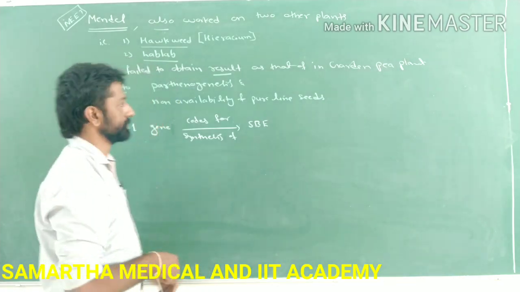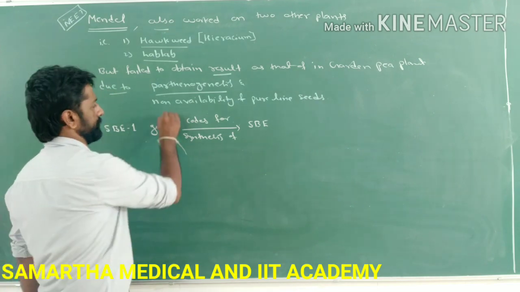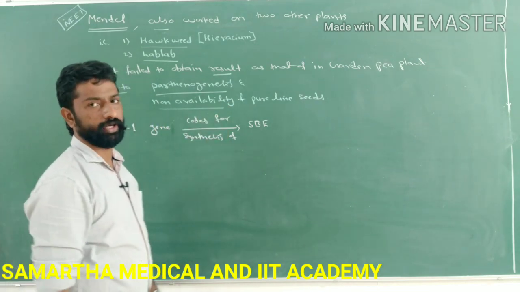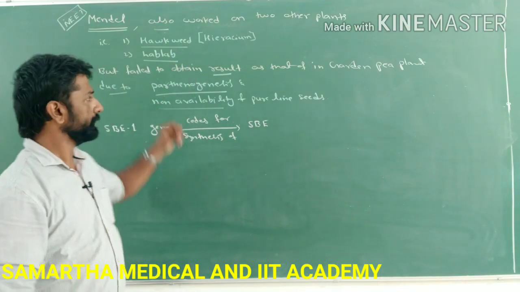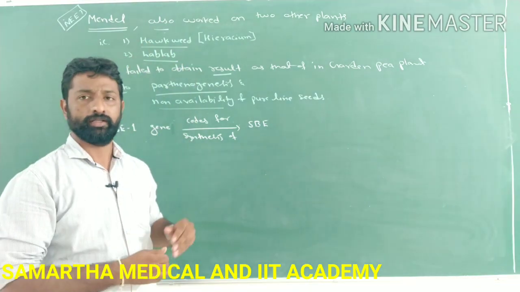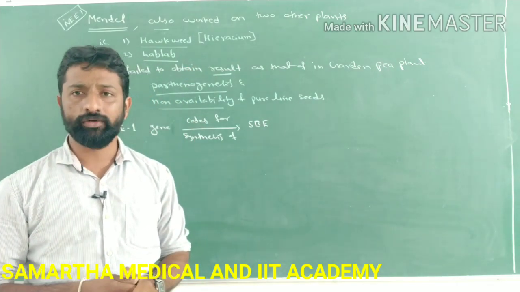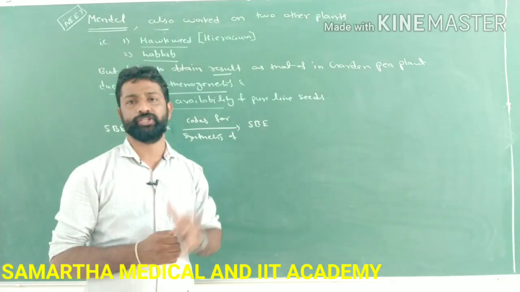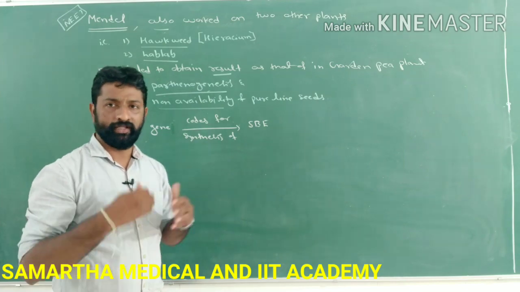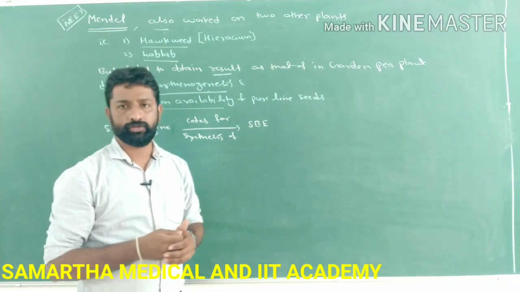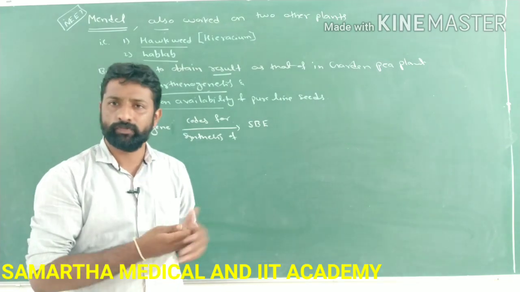What are the two underlying reasons? One is parthenogenesis and the second is non-availability of pure line seeds in these two plants. In these two plants there is production of seed or fruit without actual fertilization, and that process is called parthenogenesis. When no fertilization takes place, it is not possible to carry out cross pollination, right?